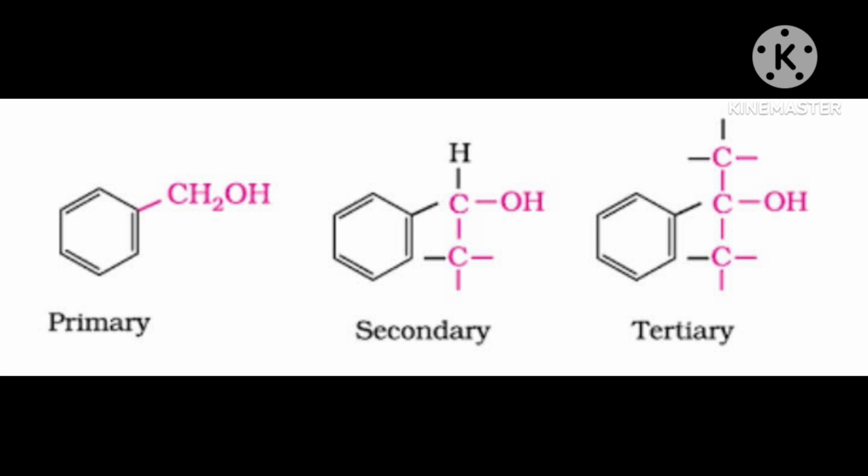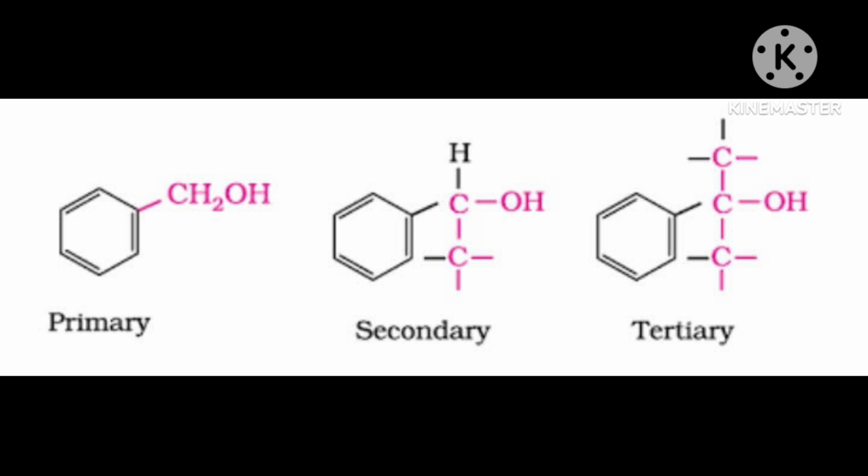The classification of compounds makes their study systematic and hence simpler. Therefore, let us first learn how alcohols, phenols and ethers are classified.